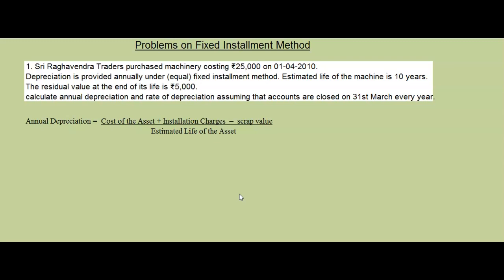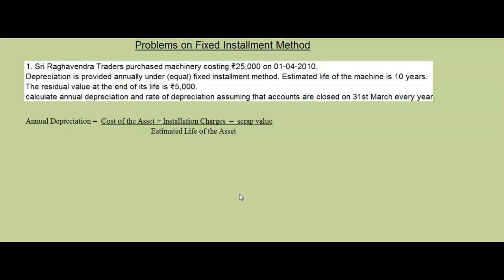What is the estimated useful life? The working life of the asset can be estimated in terms of years based on past experience and the advice of technical experts. So we can assume how many years the machine may be in good working condition. The longer the life of the asset, the lower the amount of depreciation charged every year. Then what is the scrap value?